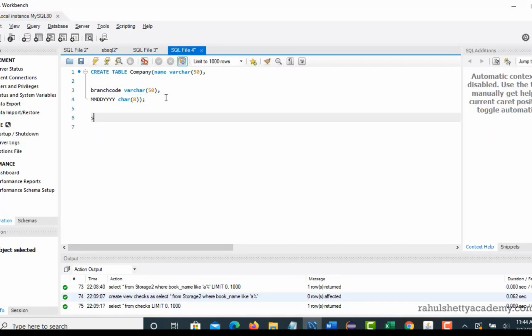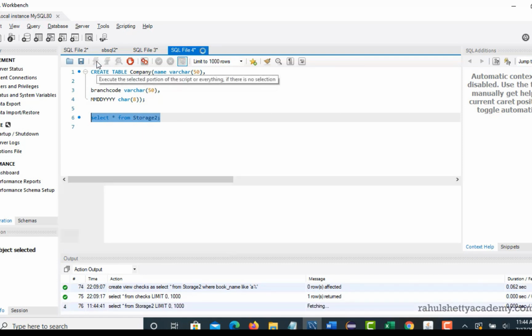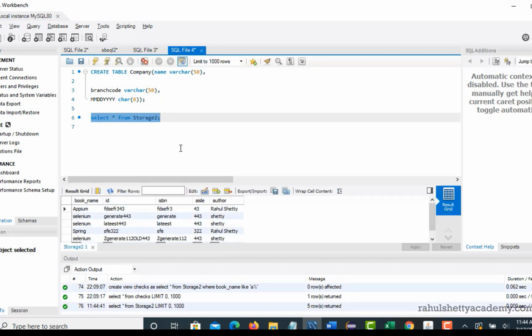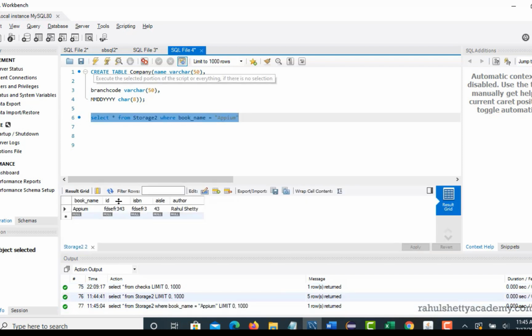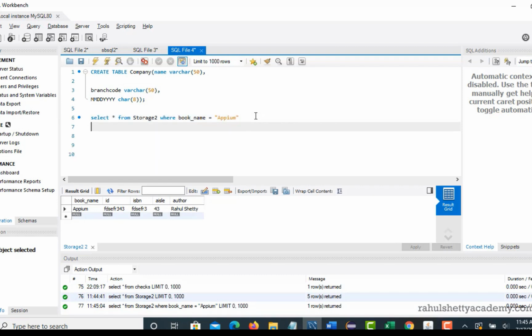Right, so select star from storage 2. There is one table in my database, so this returns all these records. Now if I want to get the records with a book name which starts with Appium, then I can say where book name equals Appium. So this is a simple condition to return the books which have the name Appium, right? And this is one way.